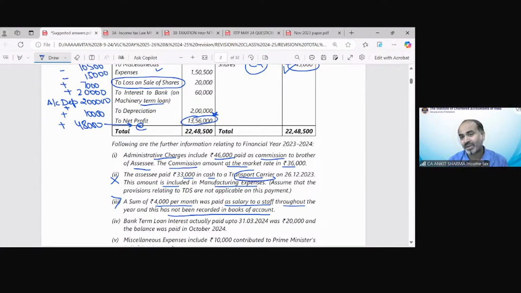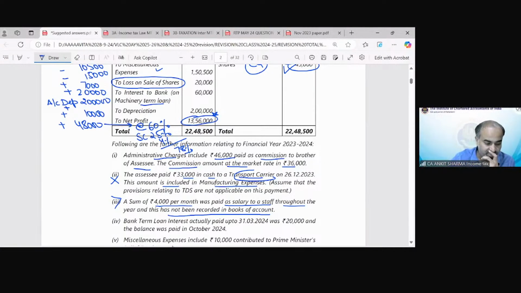Pooja, your answer is not correct. It is not 78%. Fine. 78% is tax plus surcharge plus cess. So I'm asking only about the tax rate. So the tax rate regarding this is 60%. Absolutely correct. And the surcharge rate is also fixed, that is 25%, and then cess, which will be 4%. So in aggregate, you are correct, 78%, but we are bifurcating each thing separately. Tax rate is 60%. So when we calculate the tax of Mr. So-and-so, the assessee in this question, we will apply the tax rate on 48,000 separately. Okay.